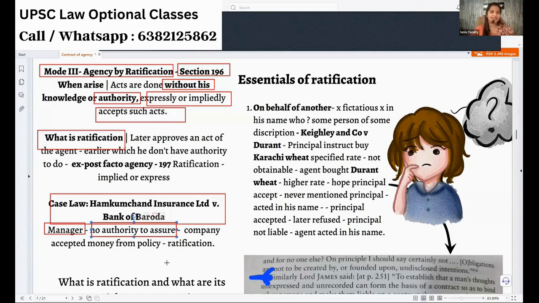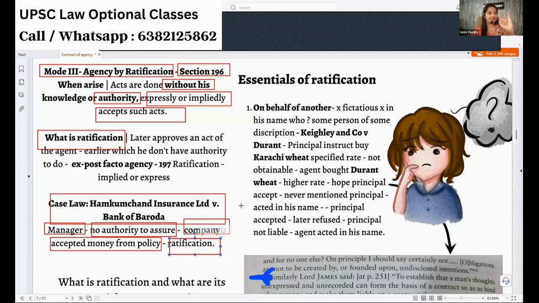Now, after knowing everything, even though the manager did not have the authority, the company, having a good heart, or rather the persons working there having a good heart, accepted the money of the policy and told that we will assure it. So now what the company did, it did ratification.